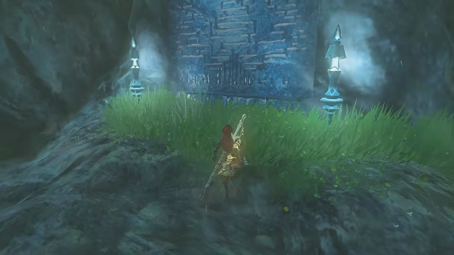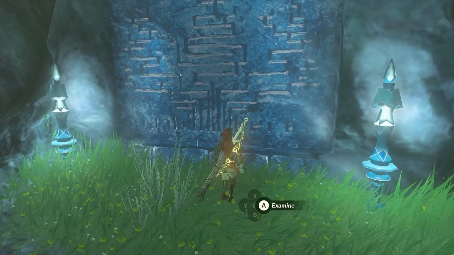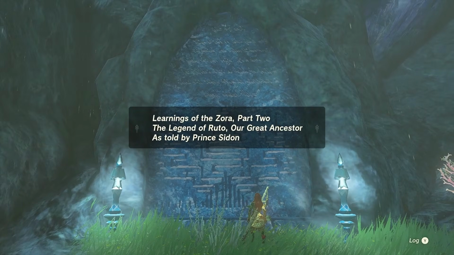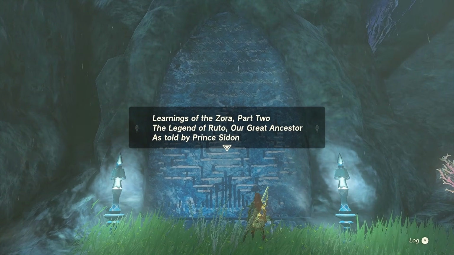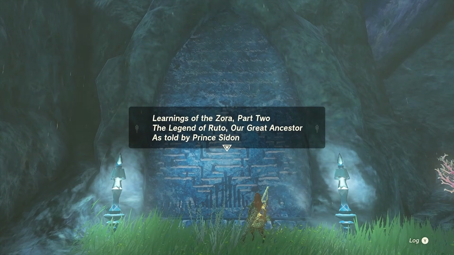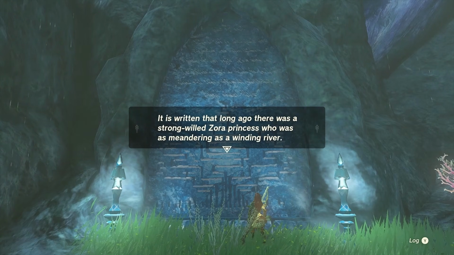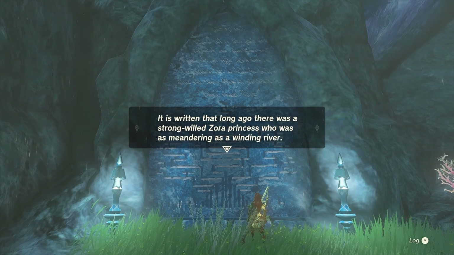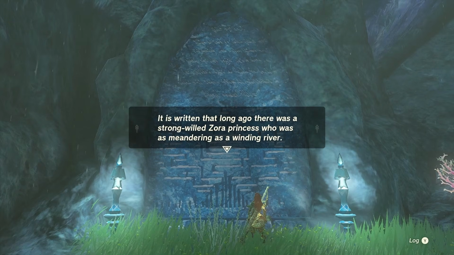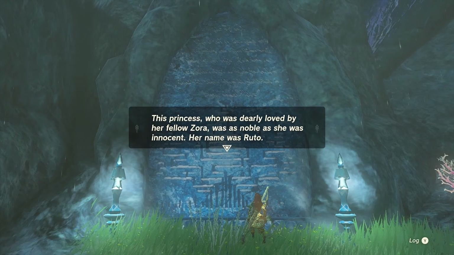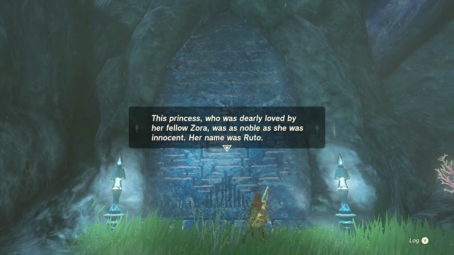While these monuments existed in Breath of the Wild, including one that mentions Ruto, it's the updated monuments of Tears of the Kingdom that really matter. One of them, titled The Legend of Ruto, Our Great Ancestor, says this. It is written that long ago there was a strong-willed Zora princess who was as meandering as a winding river. The princess, who was dearly loved by her fellow Zora, was as noble as she was innocent.